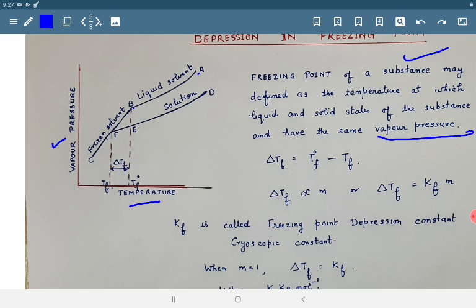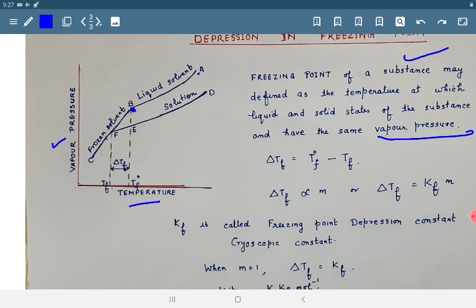As we move from A to B, temperature goes on decreasing and vapor pressure also goes on decreasing. At point B, the solidification actually starts. So BC is the vapor pressure curve for frozen solvent.